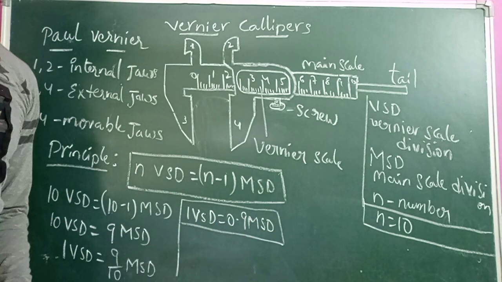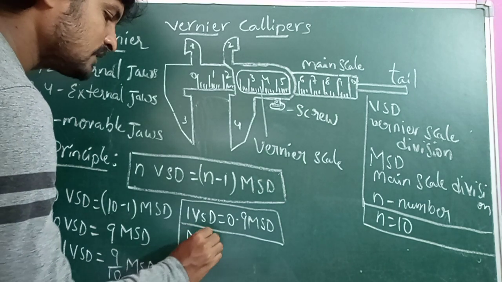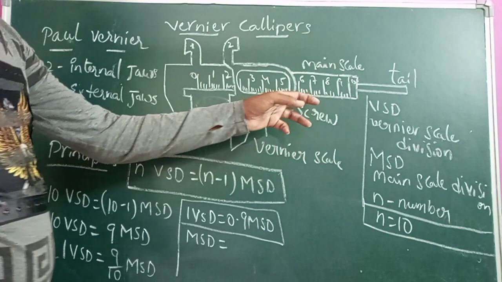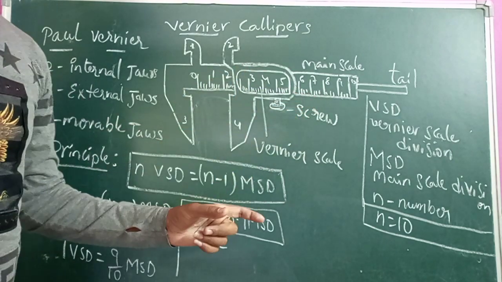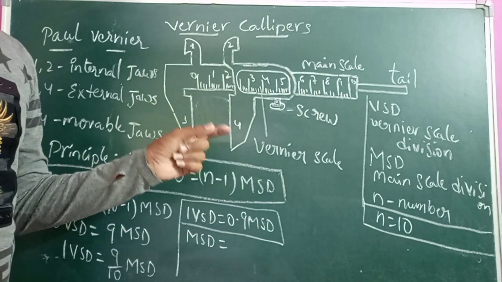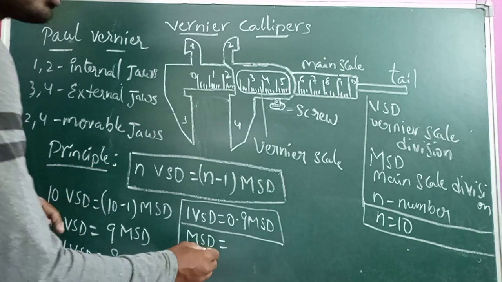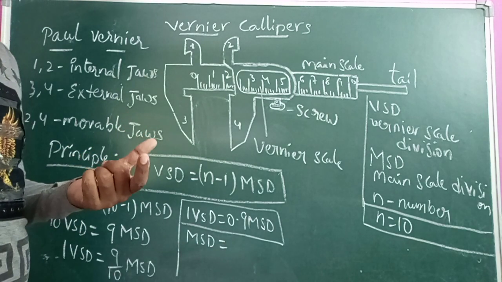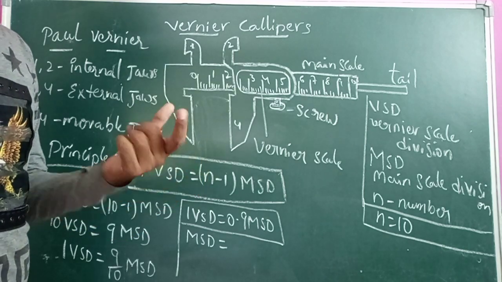So here, the main scale is divided into, as I already said, in an ordinary scale, one division is nothing but 1 millimeter. Because 1 centimeter is divided into 10 divisions, each division is a millimeter. That is the main scale.